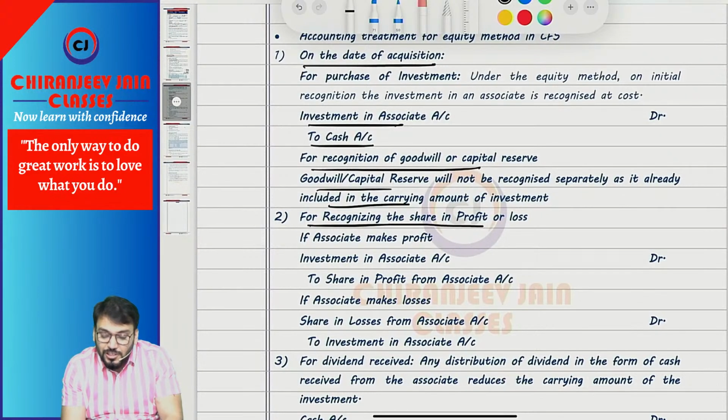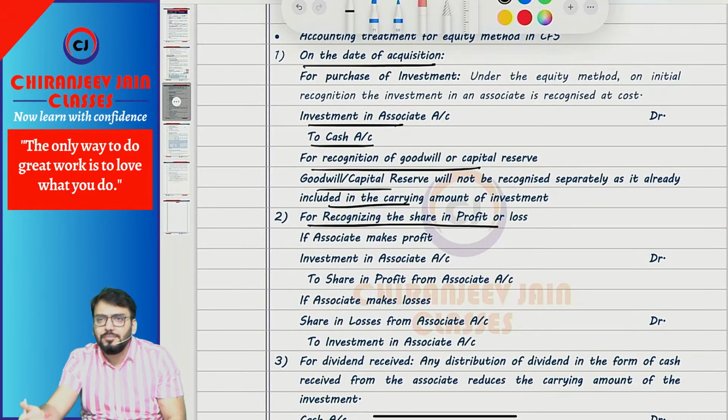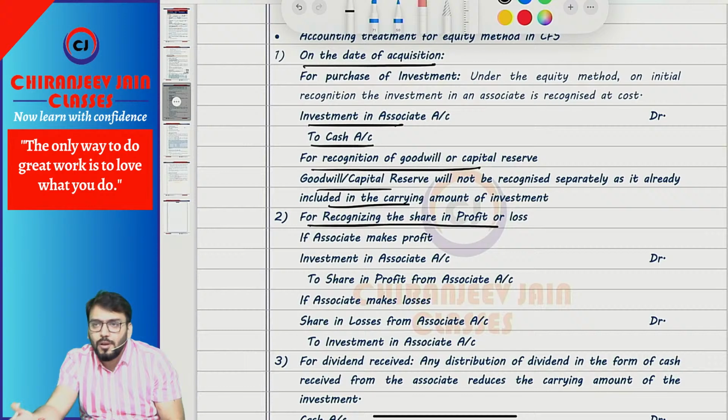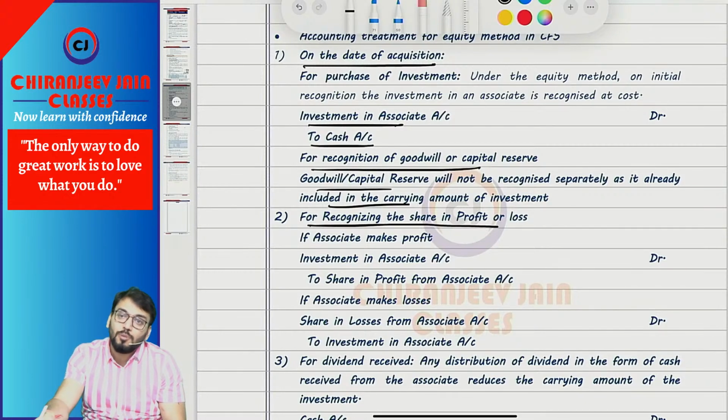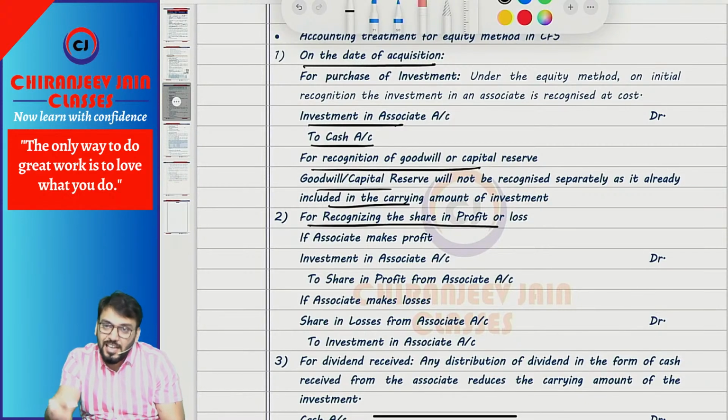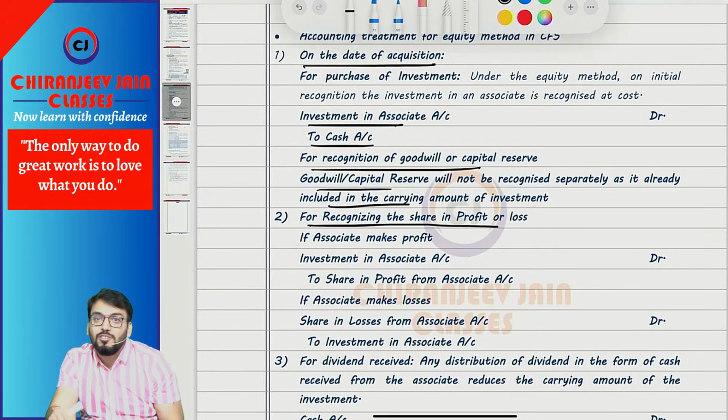Now for recognition of share in profit or loss: subsequently the associate will earn some profit, and out of that profit some share belongs to the investor. So the investor will recognize the share of profit of the associate in their books of account. What journal entry will we do? If there is a profit, investment account debit to share in profit from associate. If there is a loss, share in loss from associate to investment. Means investment will increase with the share in profit and decrease with the share of loss.